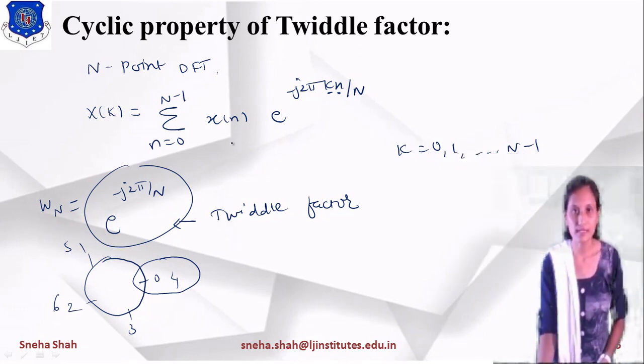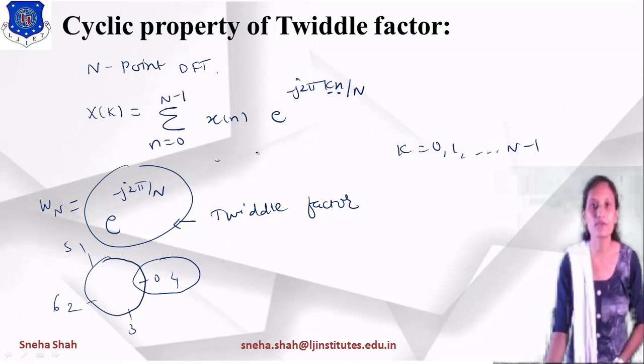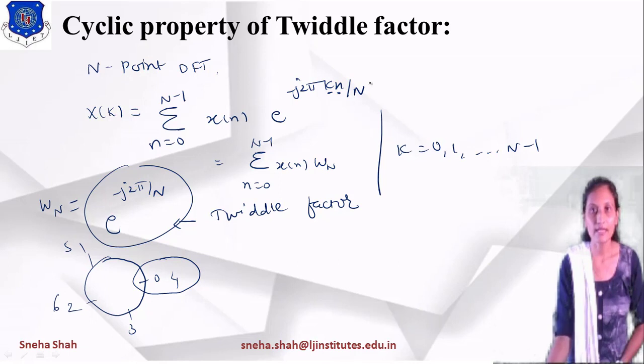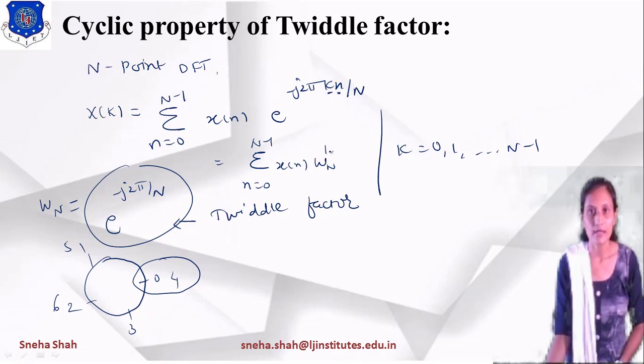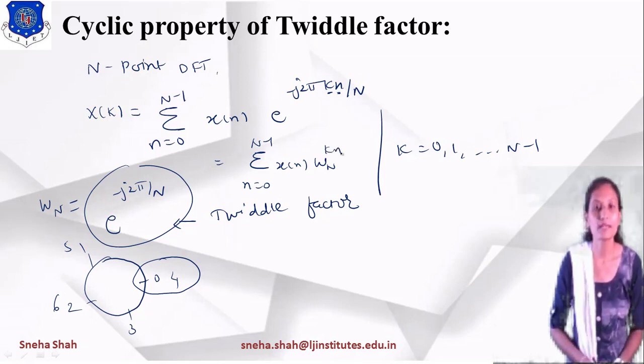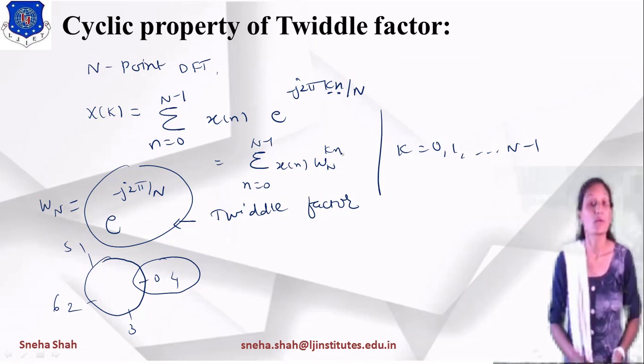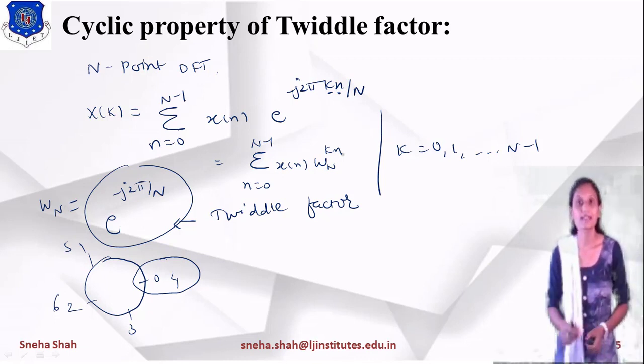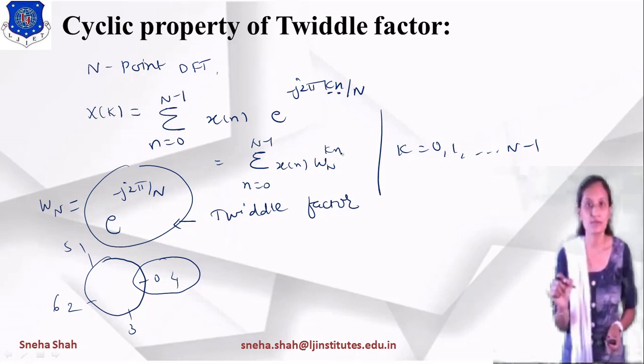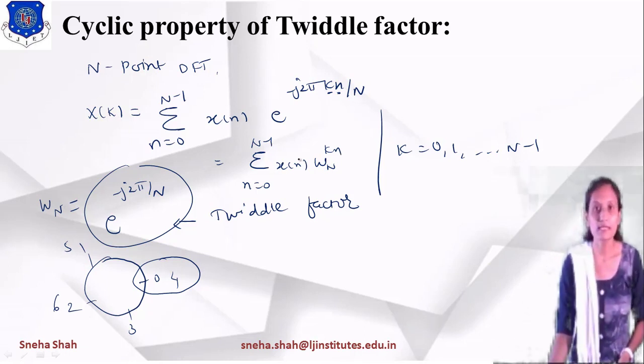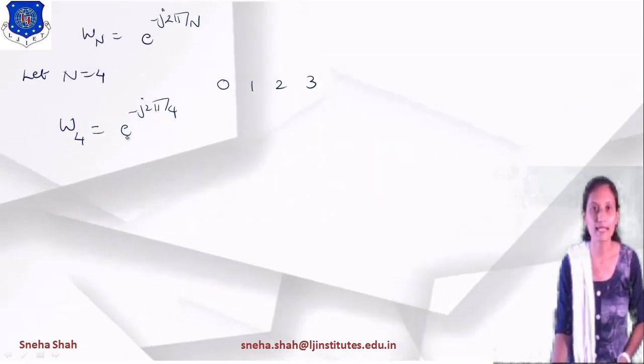This is the twiddle factor, right? So this equation will be represented in the form of the twiddle factor as summation n equals to 0 to n minus 1, x of n, into this term represented in the form of Wn raised to kn, right? Now what is the range of kn? The range of kn will be 0 to n minus 1. So we will use this particular term Wn raised to kn to prove this cyclic property.